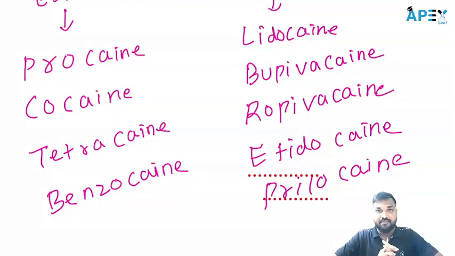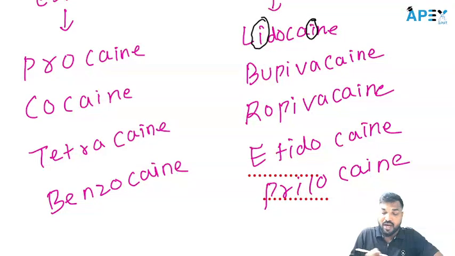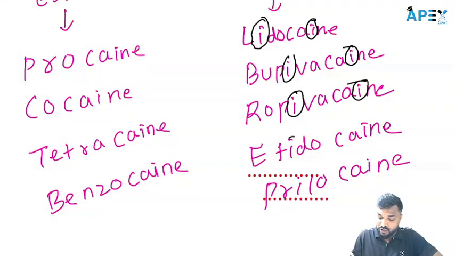But in the exam, they can ask which of the following is not an amide local anesthetic. How will you identify? You can easily identify. The important trick is that amide local anesthetic names contain two I's. Lidocaine contains two I's. Bupivacaine contains two I's. Ropivacaine contains two I's. Etidocaine and prilocaine too.